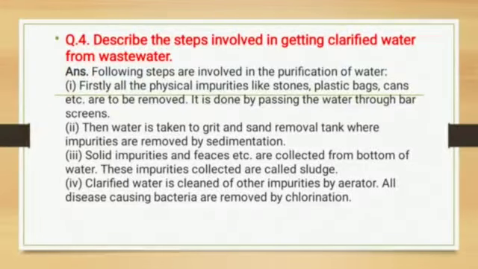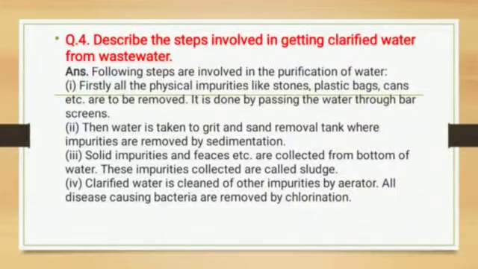So in the first step, bigger physical impurities like stones, plastic bags, cans etc. are removed through the bar screen. In the second step, there is a grit and sand removal tank. Here water is allowed to sediment. So what will happen here? Whatever impurities are there will settle down at the bottom, and the upper layer is clear water.